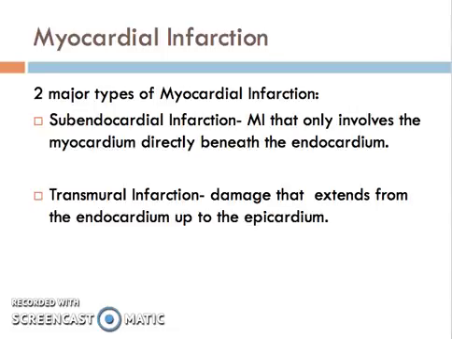The second type is the transmural infarction. This is when the thrombus lodges permanently in the vessels. The infarction will extend through the myocardium all the way from the endocardium to the epicardium, resulting in severe cardiac dysfunction.